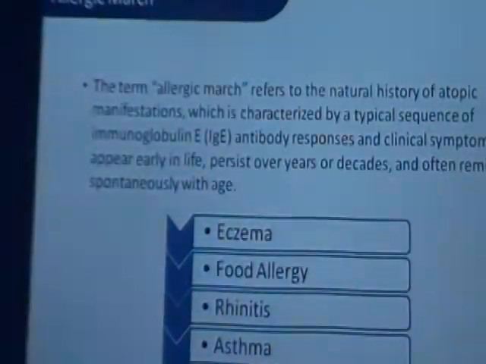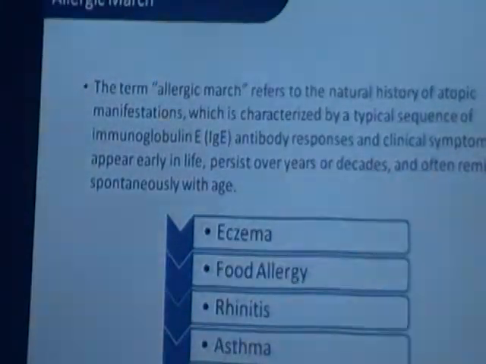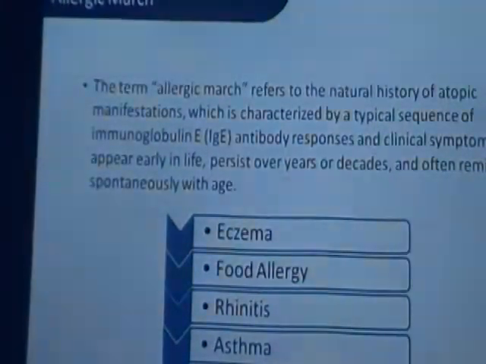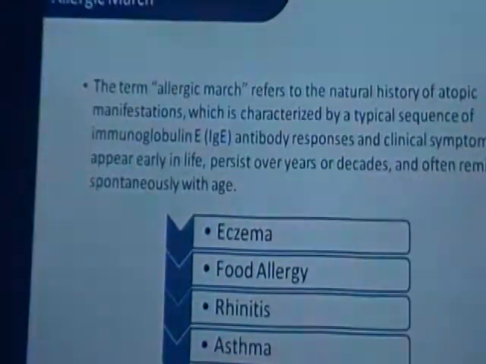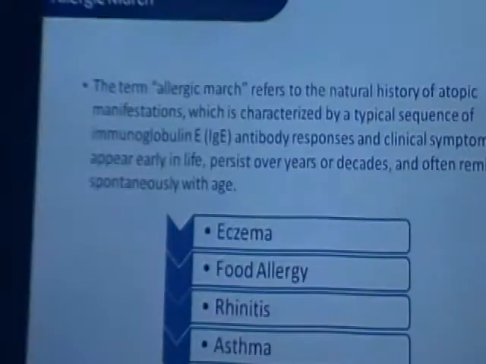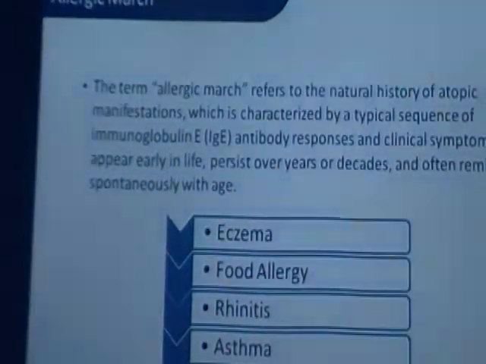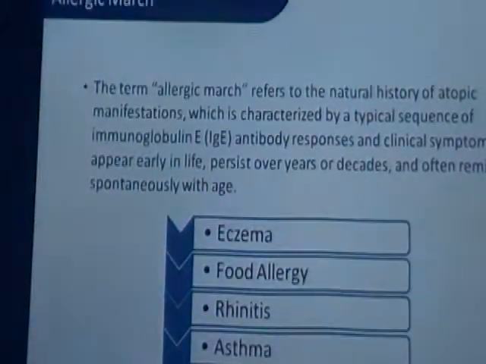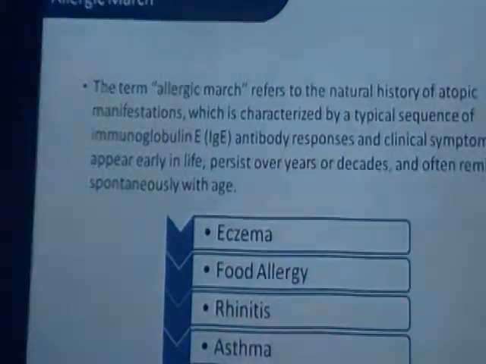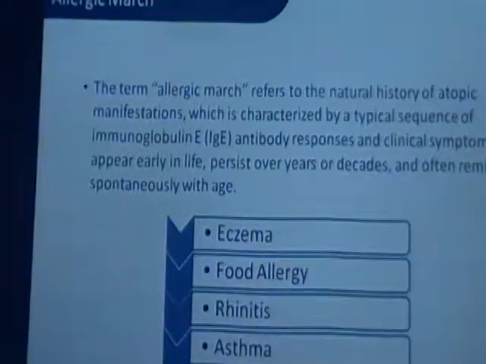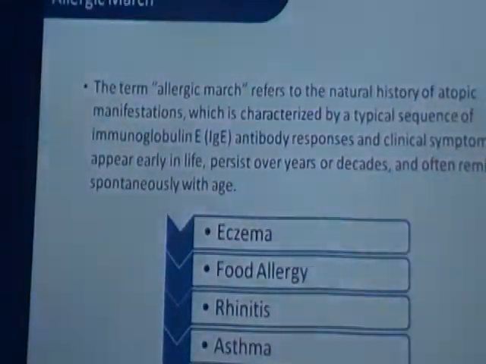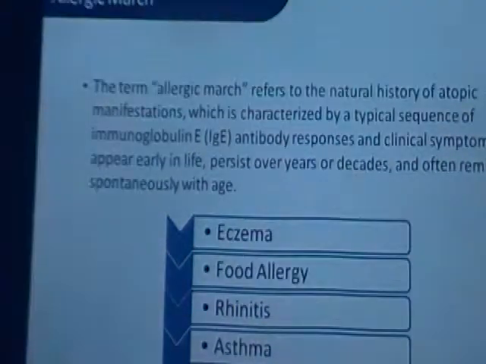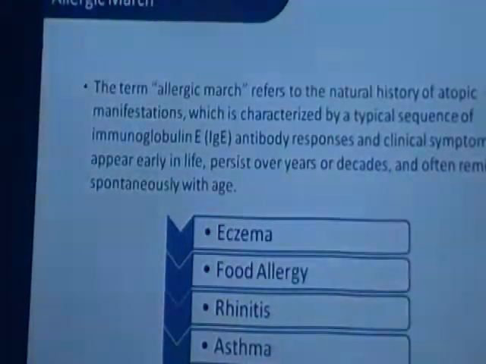I'll explain it this way: suppose a newborn baby is suffering from a mild rash at a very small age. We generally ignore it, thinking the skin is sensitive, and we do not go for any allergic test. But as the child grows up, this leads to severe allergic disease, which could even be life-threatening. Thus, with age, as the allergic severity increases, this stage-wise growth of allergy is known as allergic march.